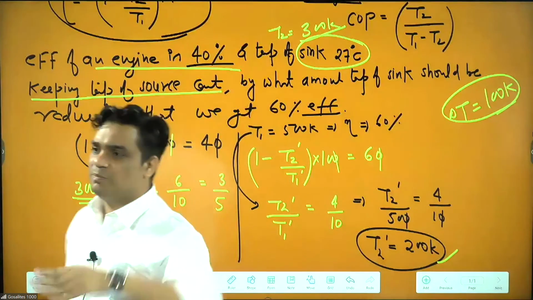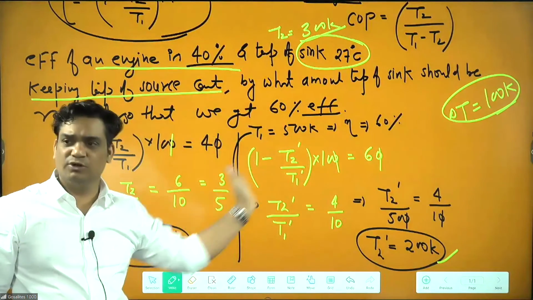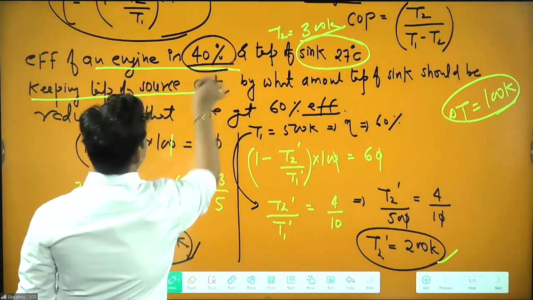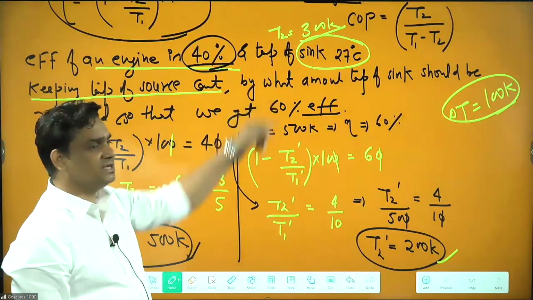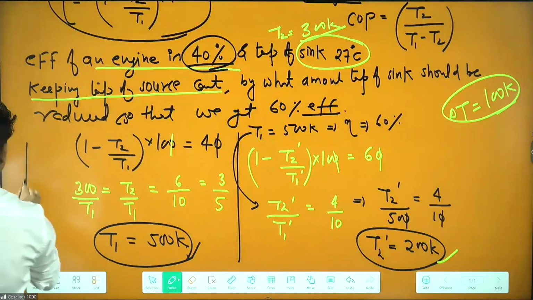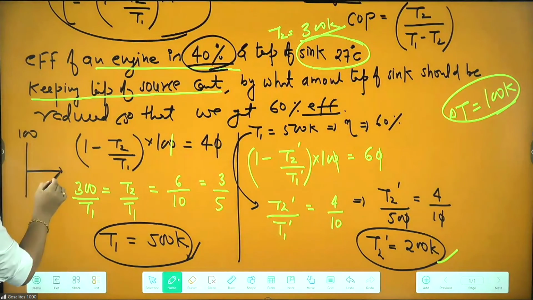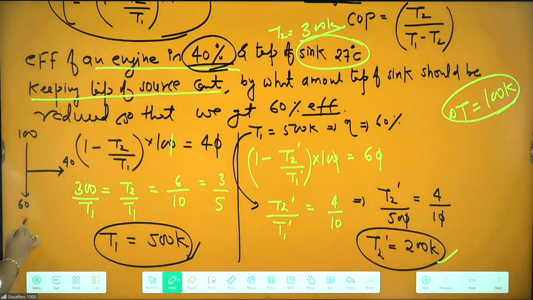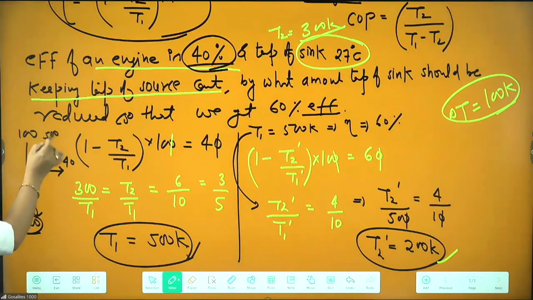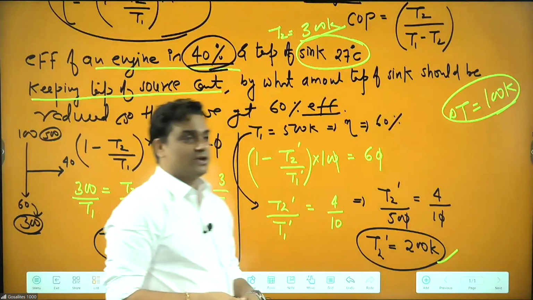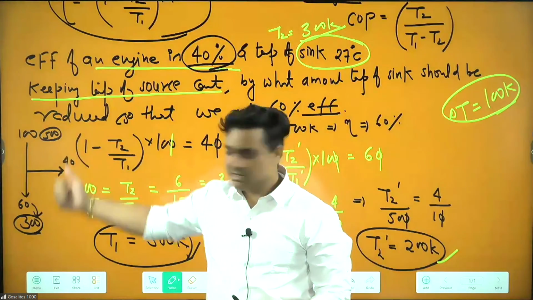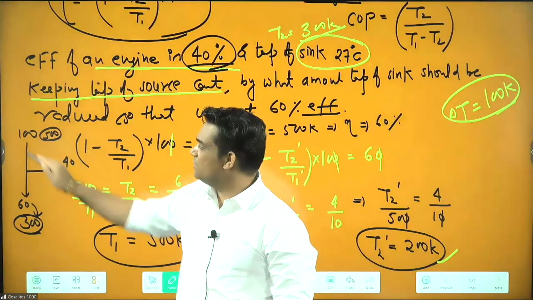This question you can do without this formula also. How? Because efficiency is 40%. If efficiency is 40% and temperature of sink is 300, we can do it like this: here this is 100, here we are getting 40, here we are getting 60. Actual temperature here is 300, this is 5 times. So here also it should be 5 times, means 500. Those who attended the class can get this method directly, without using the pen. So this is 300, it must be 500. We got 500.